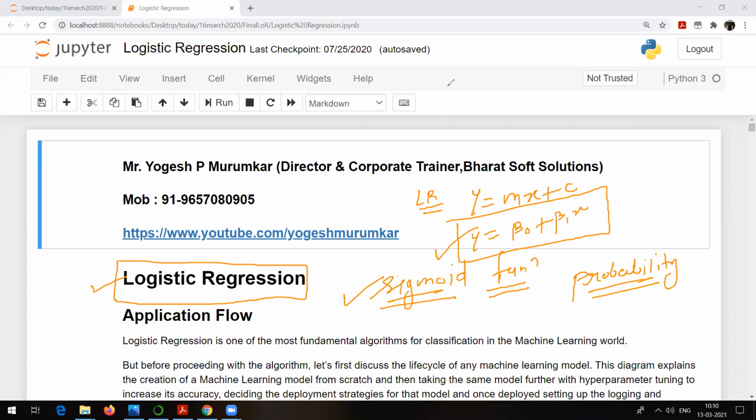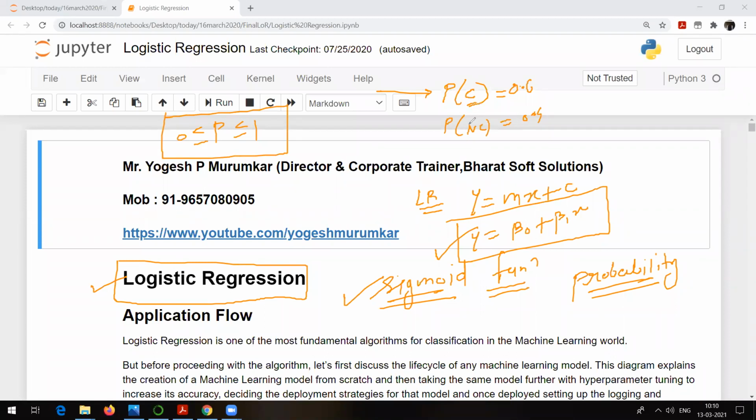So logistic regression is going to find the probability for that particular row, for that person. What is the probability that he is in the class of affected by cancer? Suppose this is 0.6, then obviously the probability of not affected by cancer will be 0.4, because we know that the sum of all the probabilities is always 1, and probability always lies between 0 and 1. This is a simple, basic thing about probability, right?